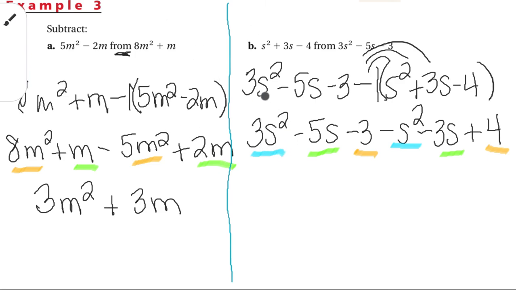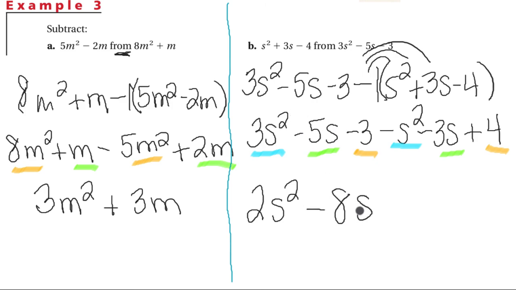So then we have 3s squared minus s squared is 2s squared. Negative 5s minus 3 more s's, negative 5 minus 3 is negative 8s. Negative 3 plus 4 is a positive 1. So you should have, as an answer, in standard form, from our highest exponent down to our constant, 2s squared minus 8s plus 1.